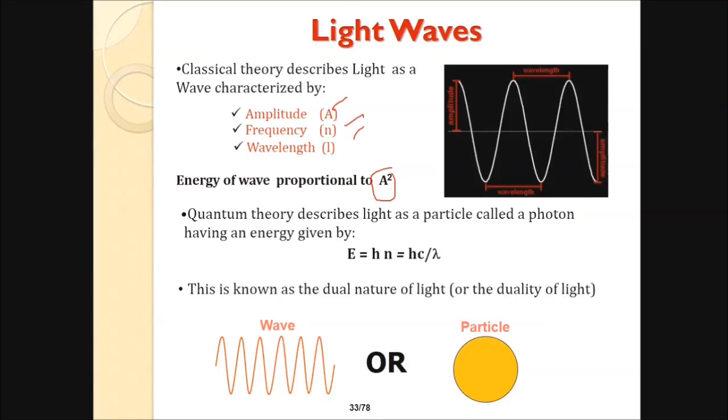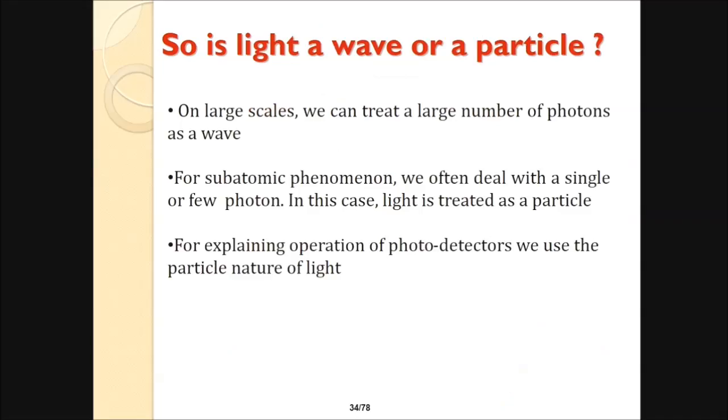In terms of a particle, it is called a photon, which has an energy given by E equals h nu, where nu is the frequency. This can be written as E equals h c by lambda. This is known as the dual nature of light, the duality of light. It can be a wave, and it can also be a particle.